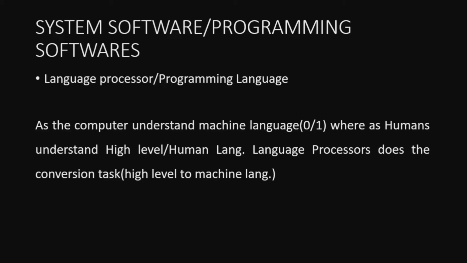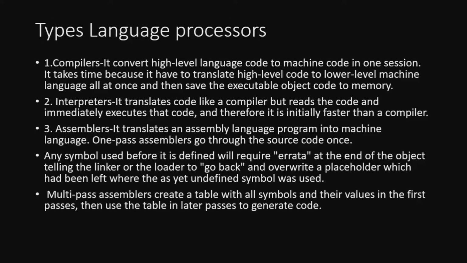Language processor is divided into mainly three. So which are they? Compilers, interpreters and assemblers. So let us see one by one. The basic function is nothing but conversion from high level language to machine language. The nature of performing the duty is a little bit different from one to another. That's why it is classified into these three classifications.